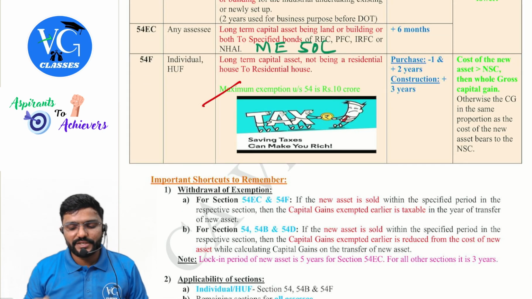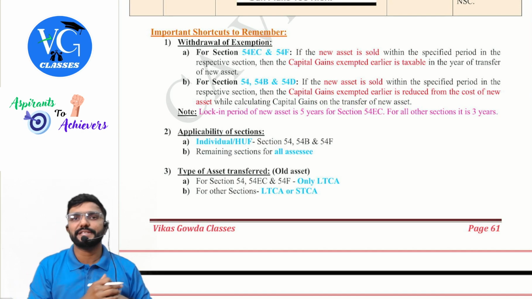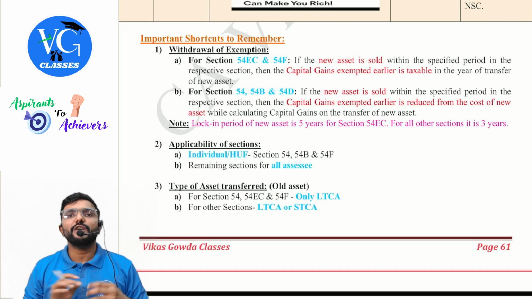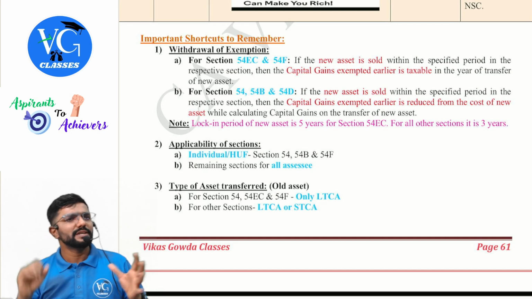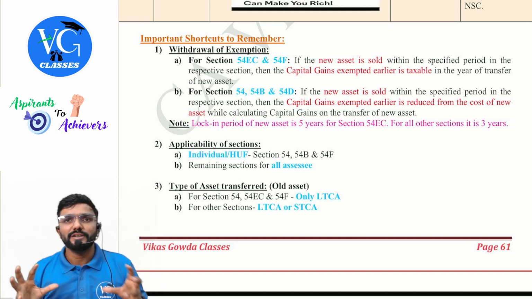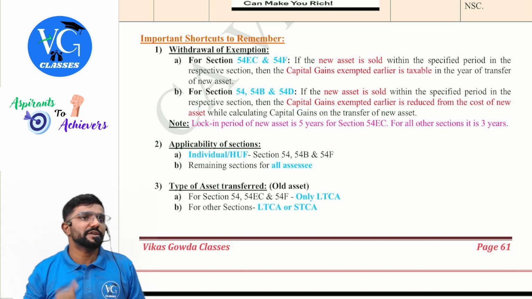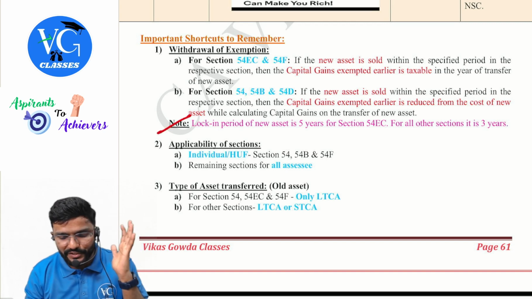Here also maximum exemption is 10 crore, which we already discussed. Some important shortcuts with respect to exemption, guys. Withdrawal of exemption means if the new asset is sold within certain time, then whatever exemption you would have already claimed will be withdrawn. In what pattern it would be withdrawn, we have to see. First, what is the lock-in period we will see. I have given it as a note, you can see.